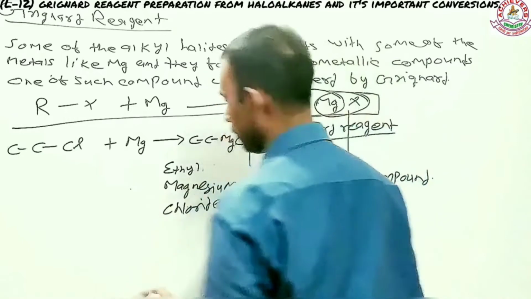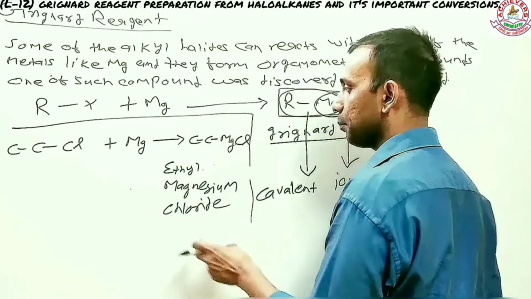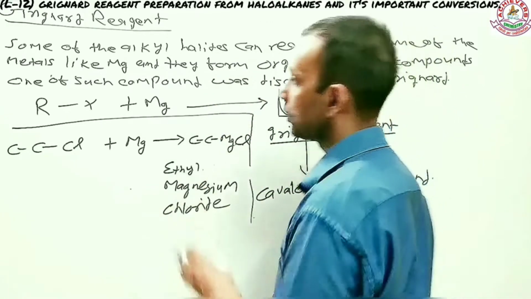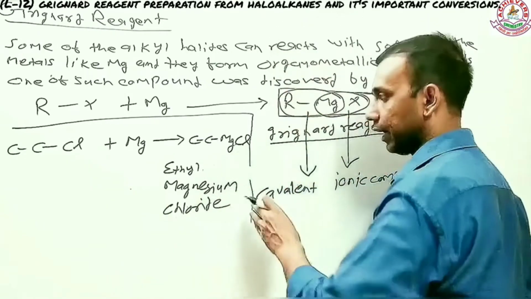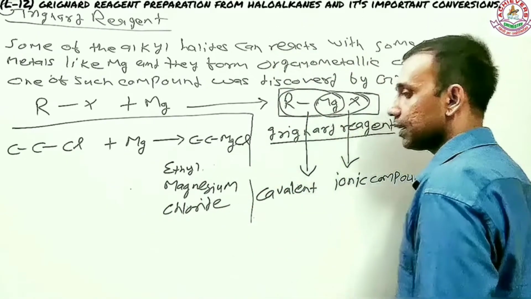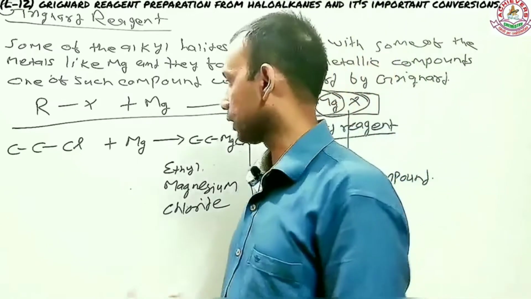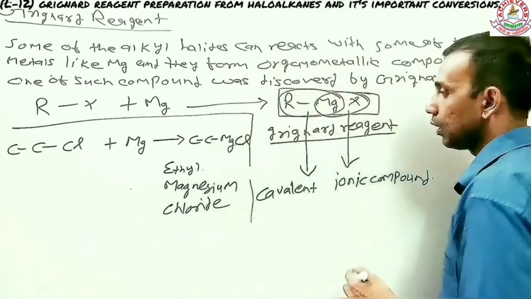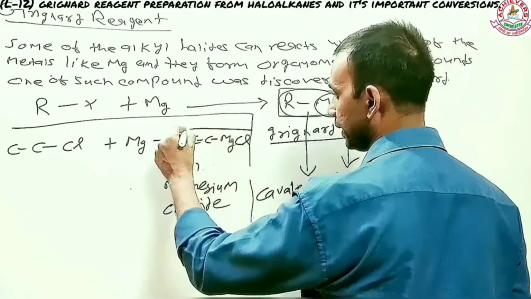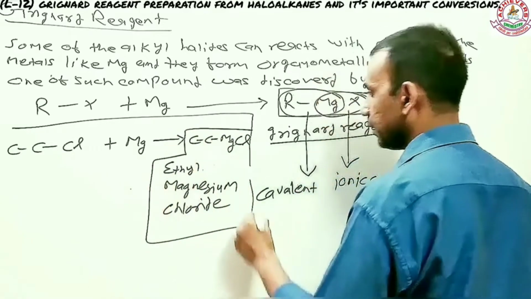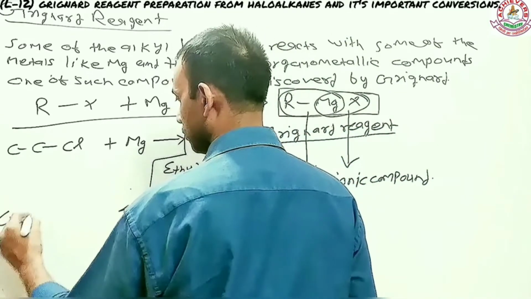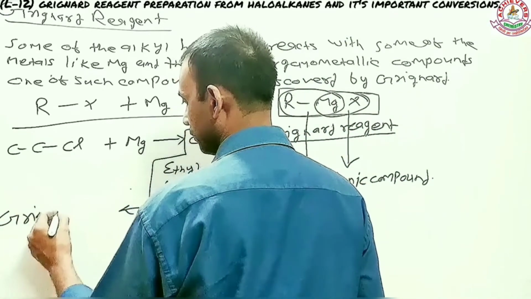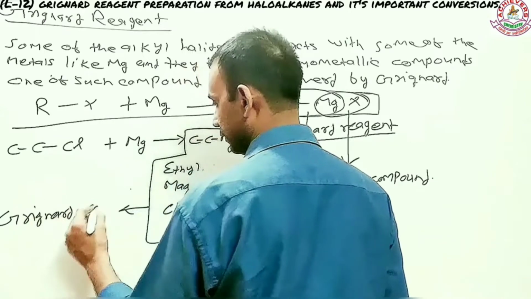This is also called Grignard reagent because Victor Grignard was the first person to make a compound like this.